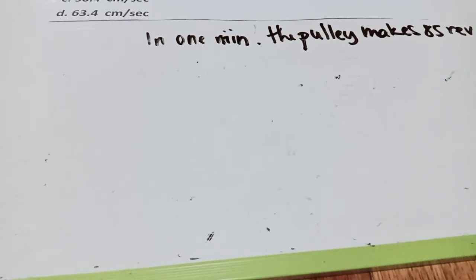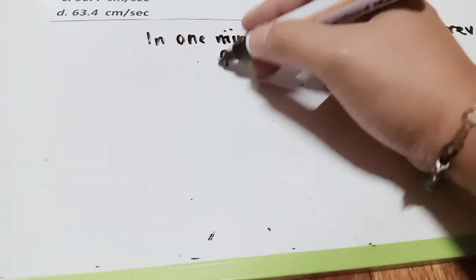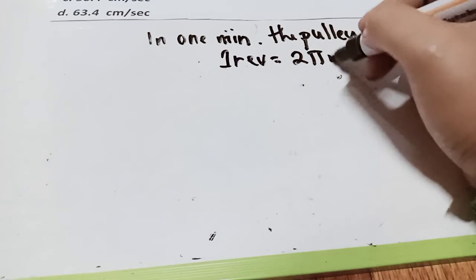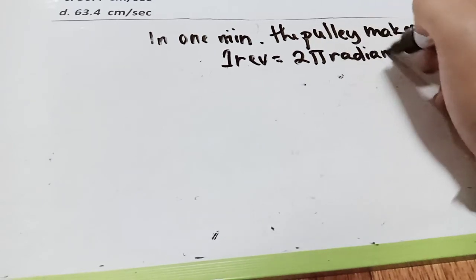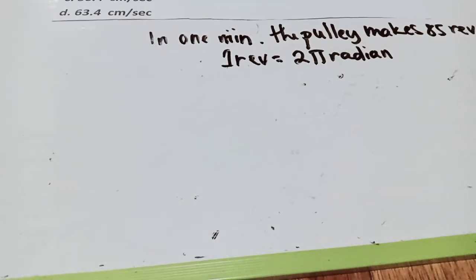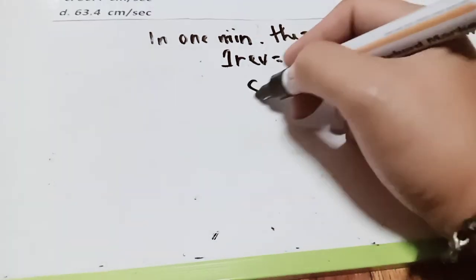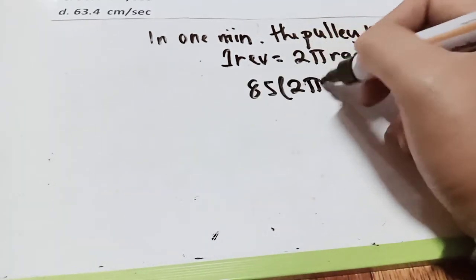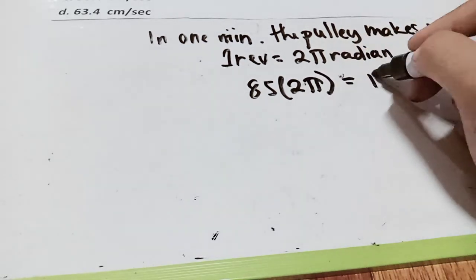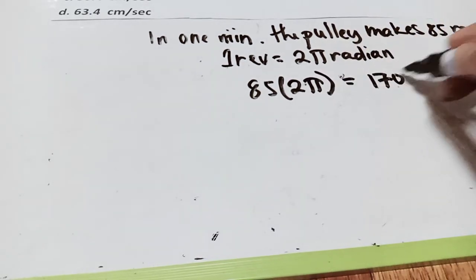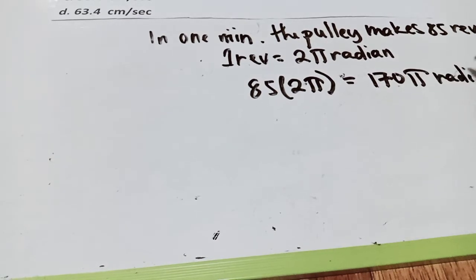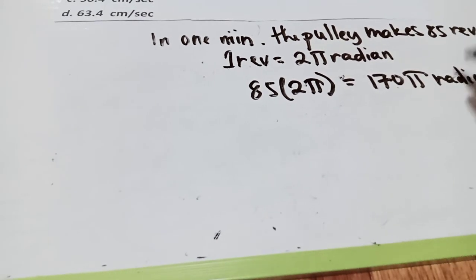Each revolution is 2 pi, so 1 revolution equals 2 pi radians. Automatically, if we have 85 revolutions, we multiply by 2 pi, which is 170 pi radians per minute.